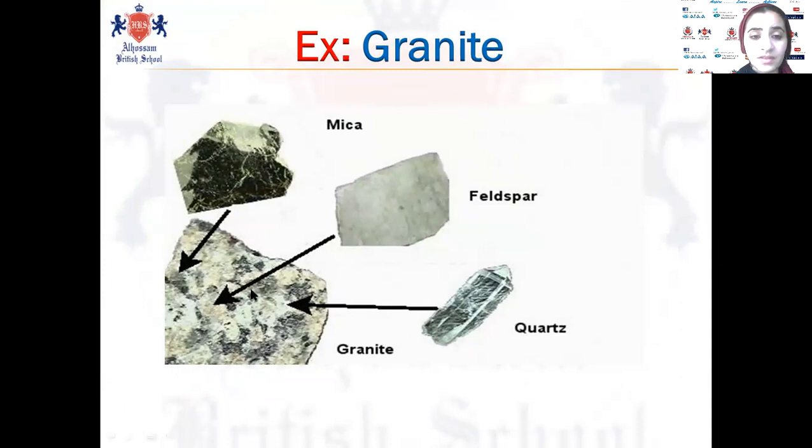Look at here. This is a granite, containing different colors. The black crystals, this is the mica. White and pink, this is the feldspar. The glassy one, quartz. So this kind of rock contains different kinds of minerals, as we said before.